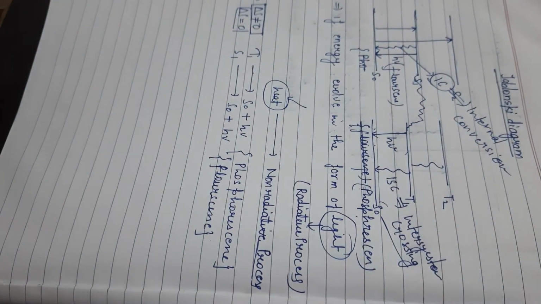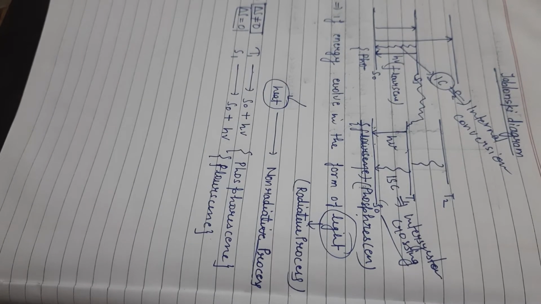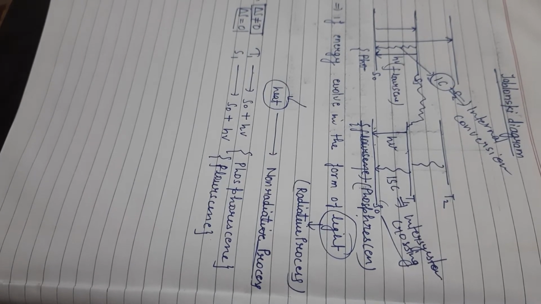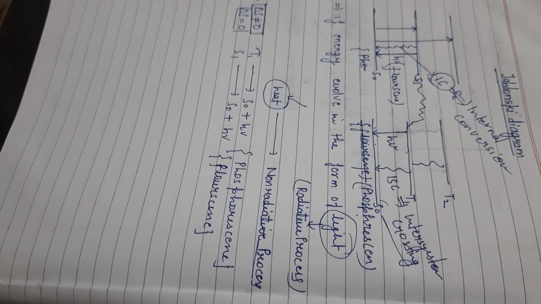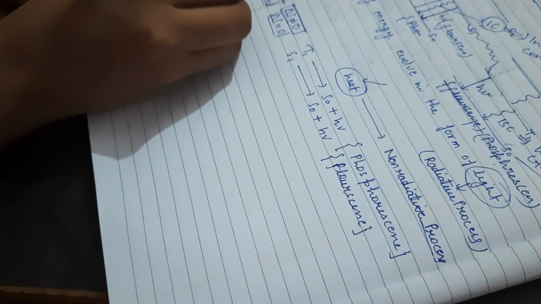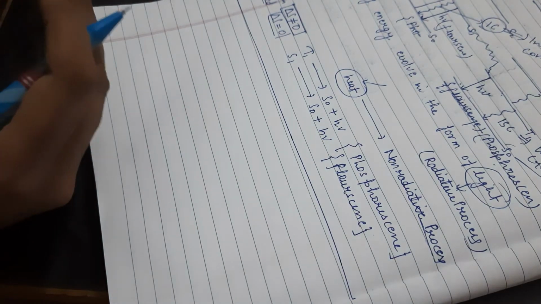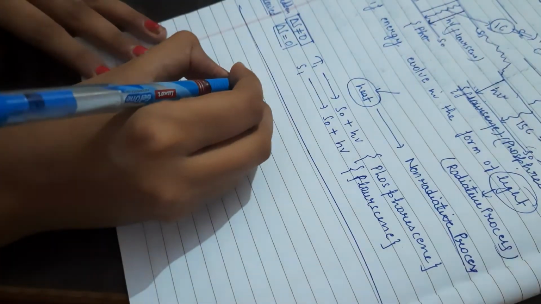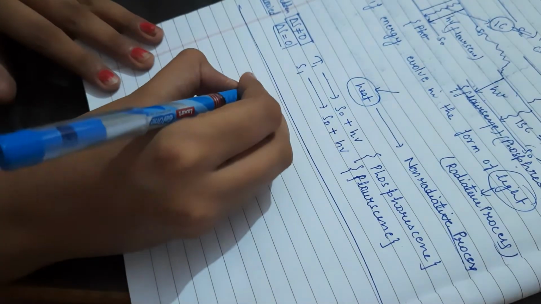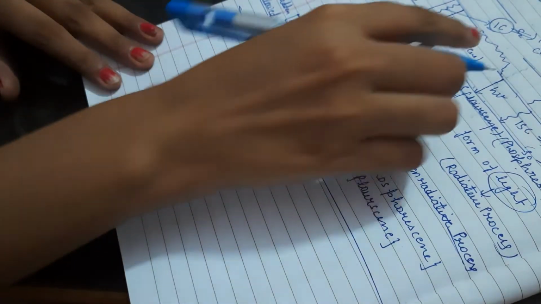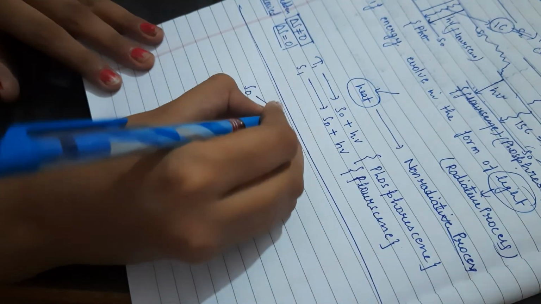So now we apply the steady state approximation on S1. How many reactions are occurring?